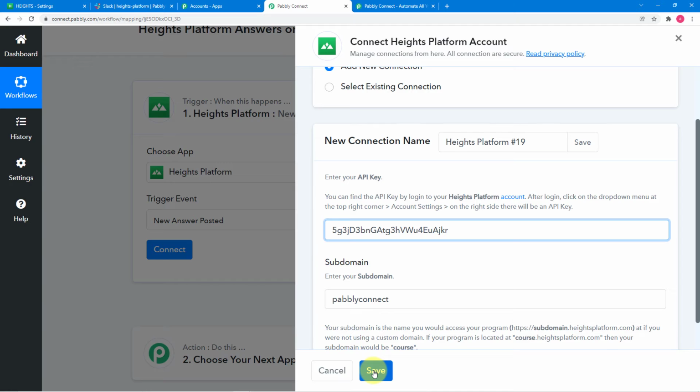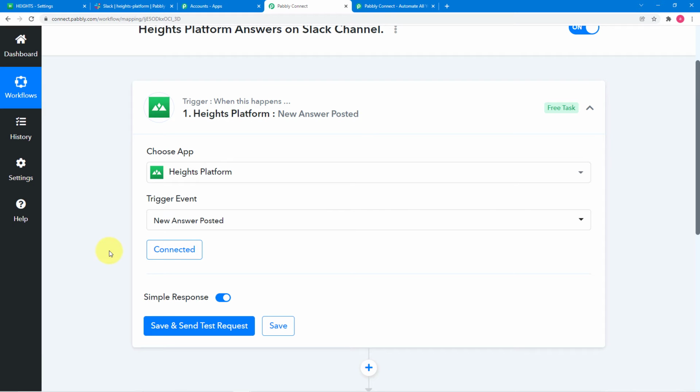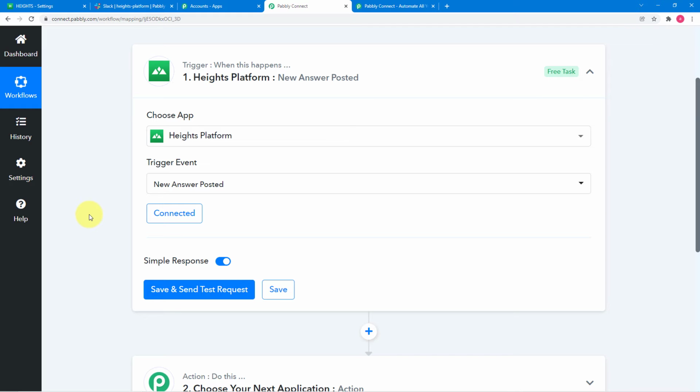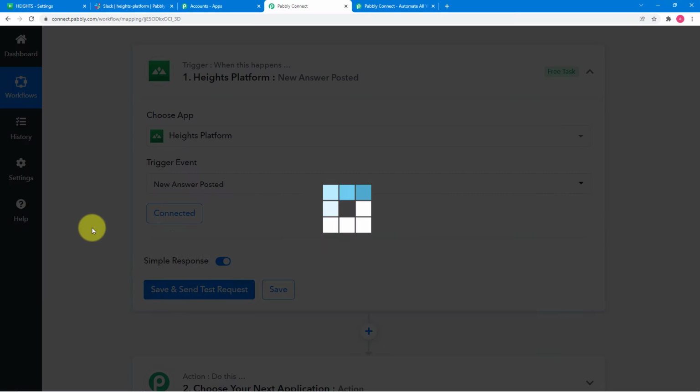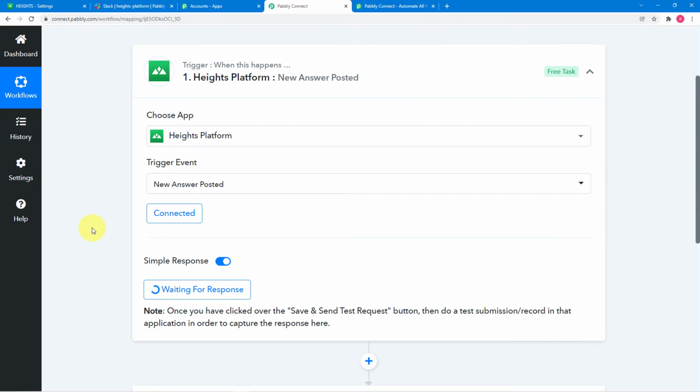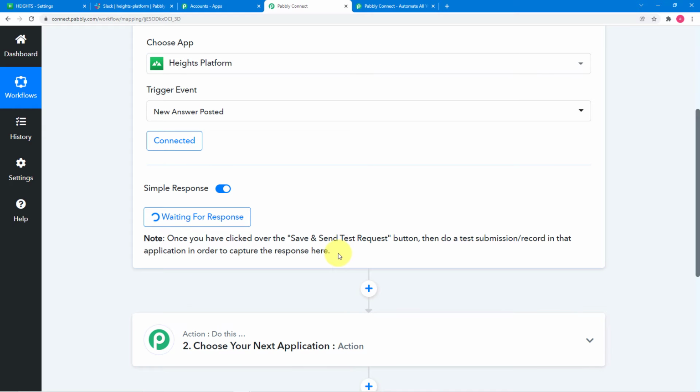After this, click on save. And you can see connected is showing up here. That means we are connected with Heights platform. Now click here on save and send test request. And you can see it started showing waiting for the response. So this means we have to do a test submission now.